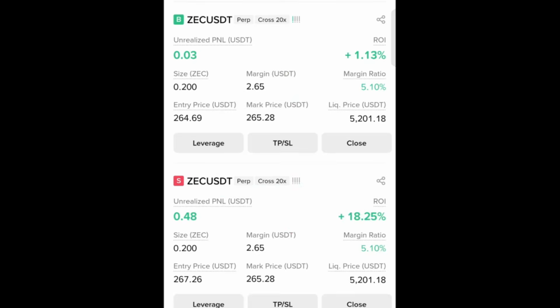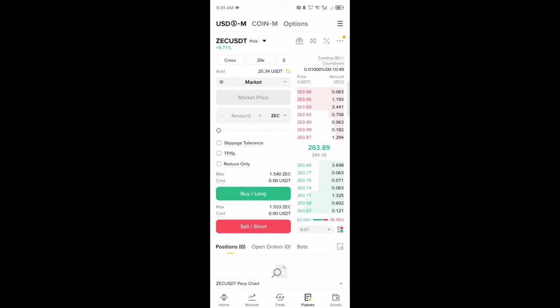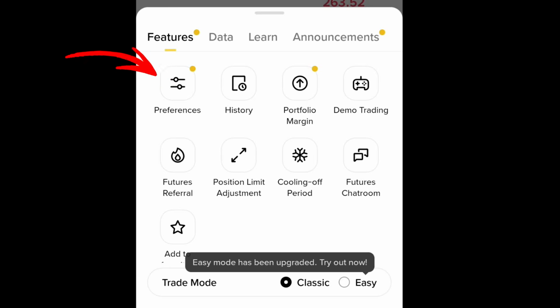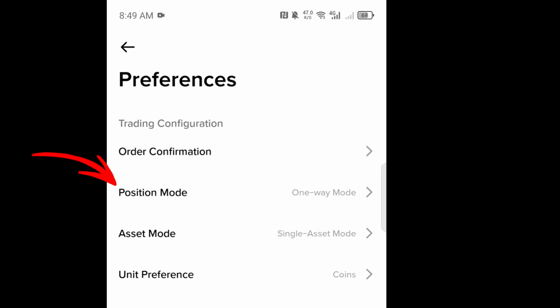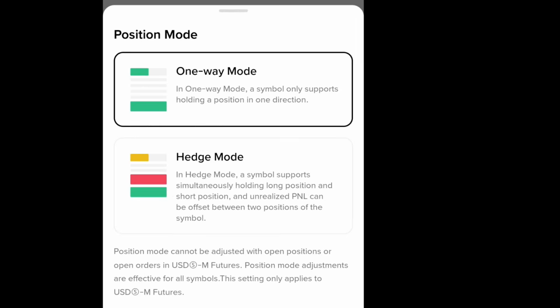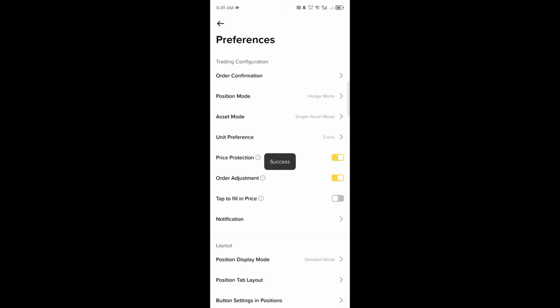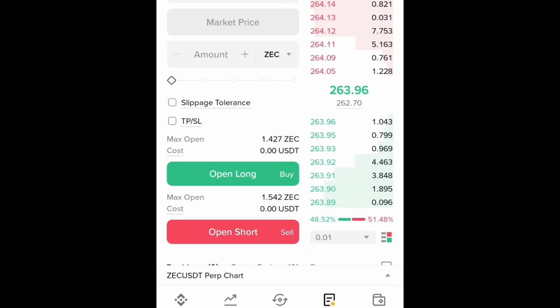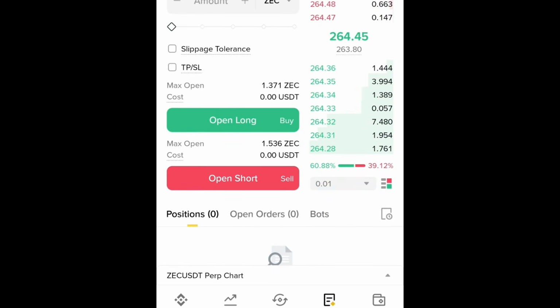To open both long and short for the same coin simultaneously, you need what we call the hedge mode. So click on this three dot here, click on preference, then click on position mode, then click on hedge mode. Now click on this arrow to go back, and you can see something like open long, open short. Instead of open long and close short, you are now seeing open long, open short.